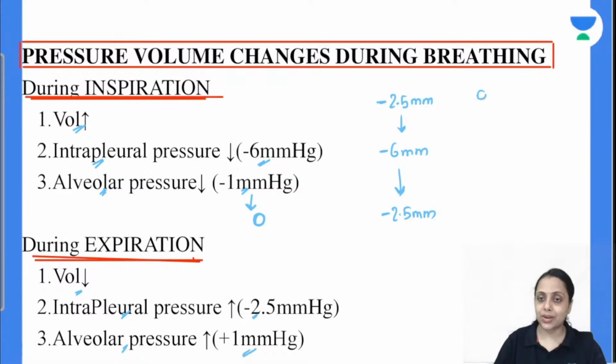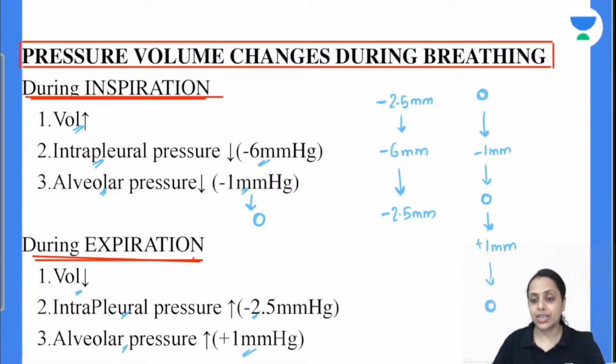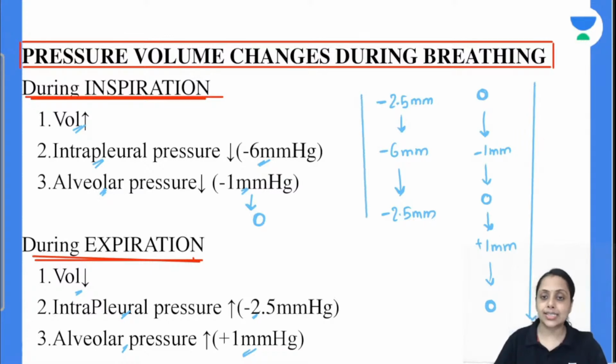Alveolar pressure फिर से summarize कर लेते हैं. Resting condition में it is 0. Inspiration के बाद it become negative, it become -1 mm of Hg. At the end of inspiration it again becomes 0. Expiration में it is going to increase, so it increases to +1 mm of Hg. At the end of expiration it again becomes 0. So that's how our alveolar pressure changes. Is this clear with everybody? Do reply fast. Is this clear?